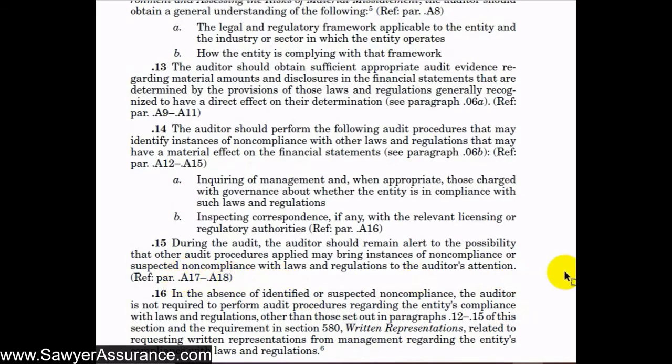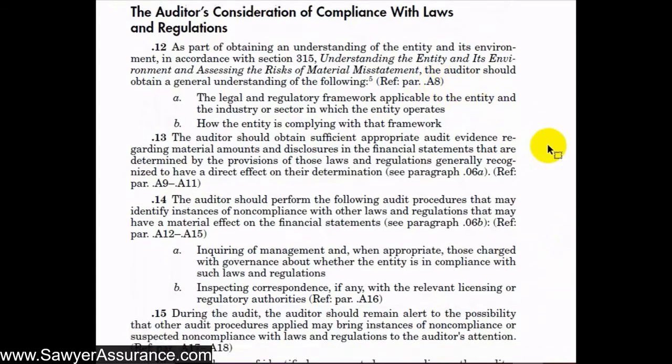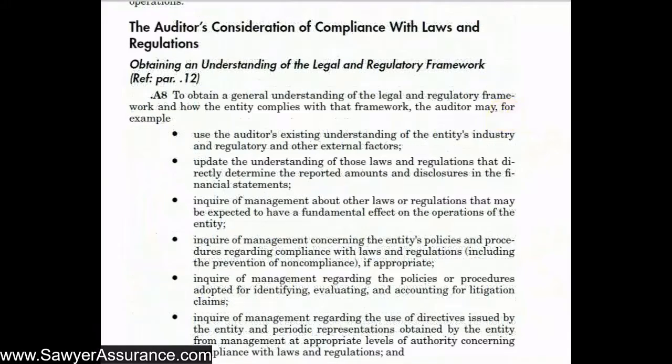So we've got a lot of explanatory material here that's going to help us understand exactly what we need to do. It starts at A8, and it goes through A18. So let's go down to those sections now. Okay, now we're down in the explanatory material. As we remember, we're required to obtain an understanding of the legal and regulatory framework of the entity that we're auditing. And so here, they've given us a lot of bullet points or things we can do to gain that understanding.